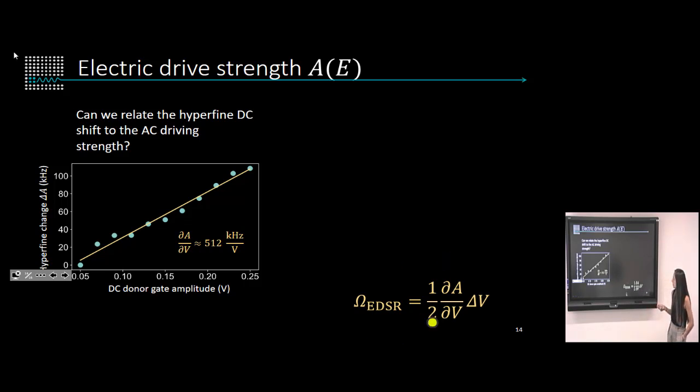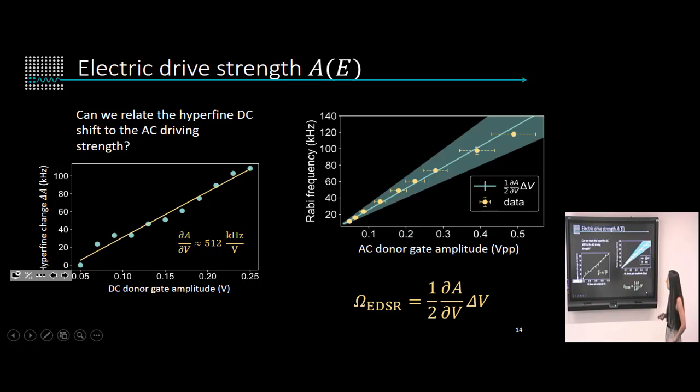And also this 1/2 term comes from the rotating wave approximation. And so when we take this naive approach, we see that our data points, which are the yellow points here, really match with what we expect with the rotating wave approximation.